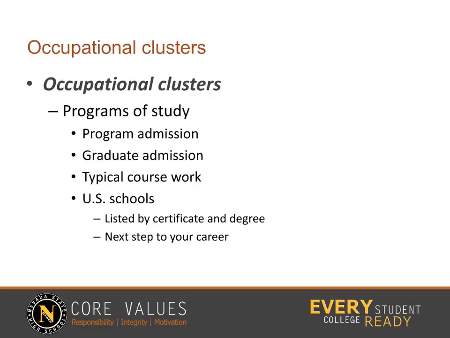Under each career on the left is a link for programs of study. This is where you get a chance to see how to get that dream job and find degree or certificate requirements. There is also a list of colleges in the United States that offer you a program of study listed by state and then listed by degree for you to be able to compare colleges to find the right fit for you. You can even find out what the program admission is like and what is required from GPA to classes needed to letters of recommendations from high school and when and where you can send your application. Click to the next slide when you are ready.